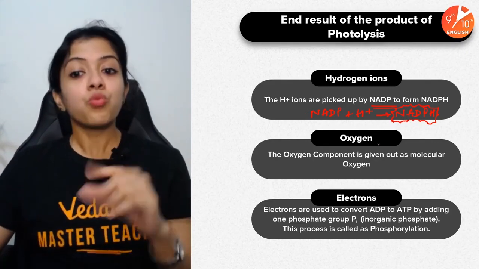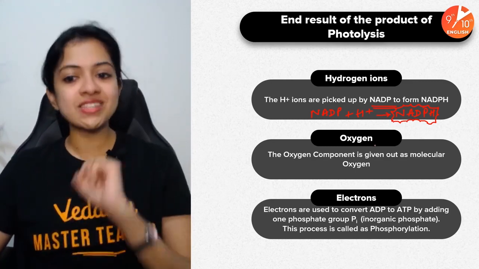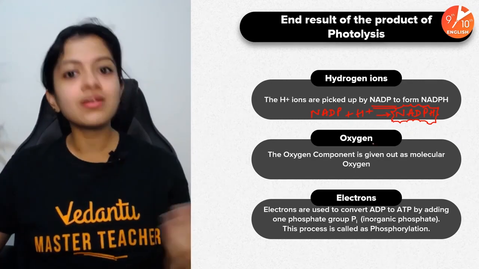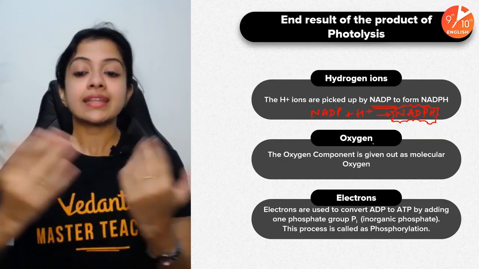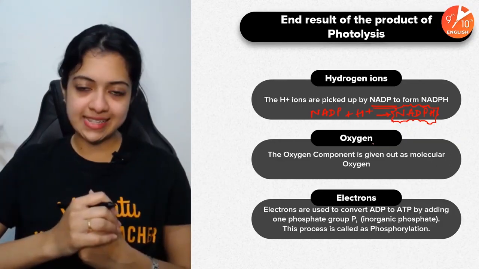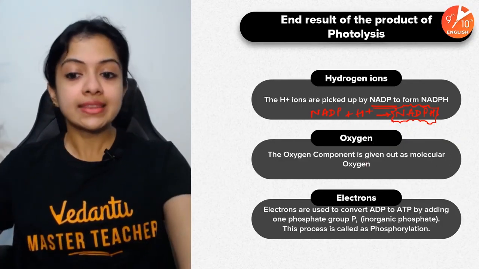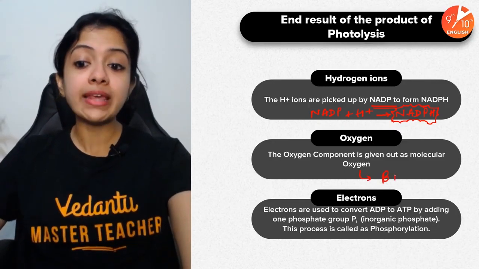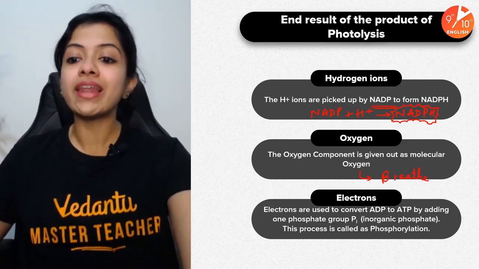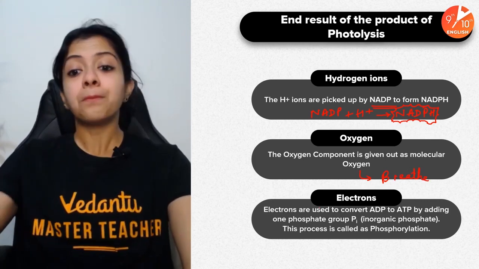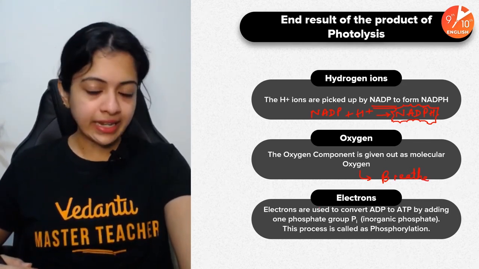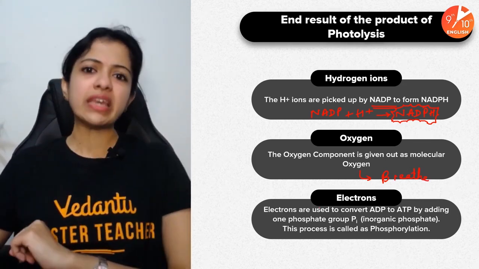NADPH is formed. What happens to the oxygen? Oxygen is given out as molecular oxygen. This is the byproduct of photosynthesis. And what happens to it? This is what we all breathe in, not just us. All aerobically respiring organisms breathe in this oxygen. Now what happens to the electrons?